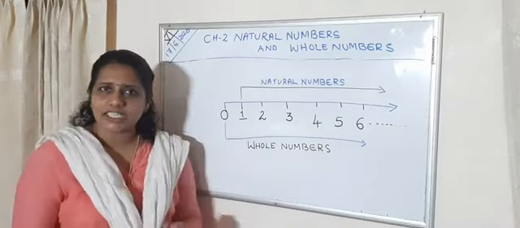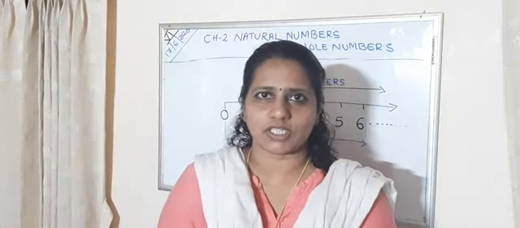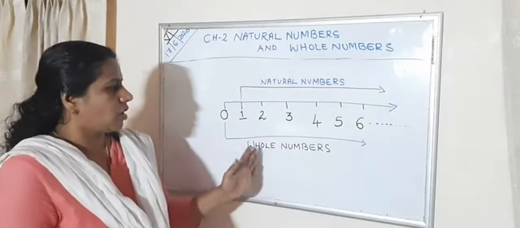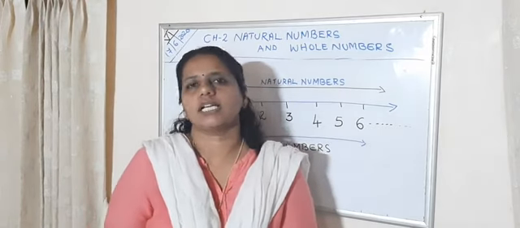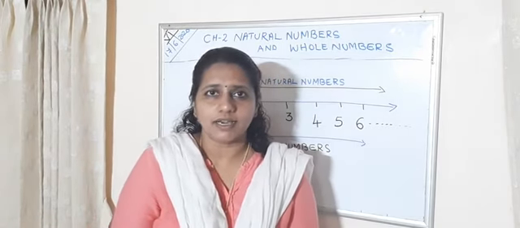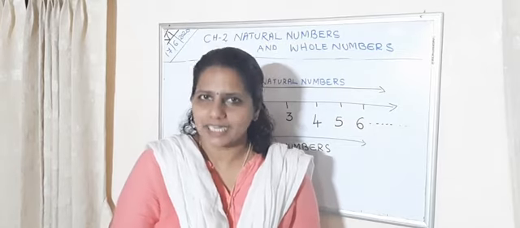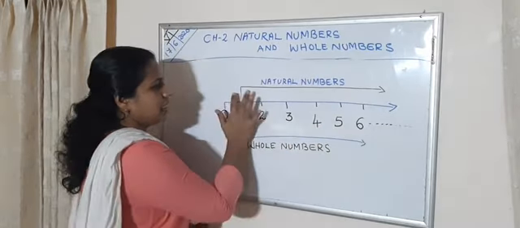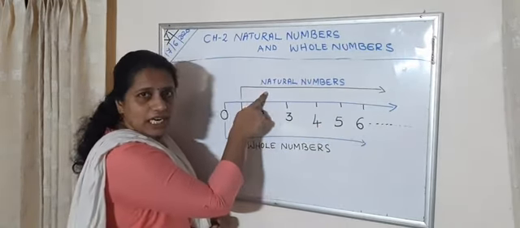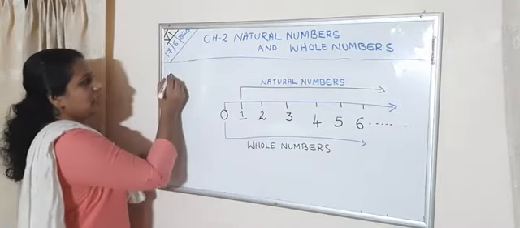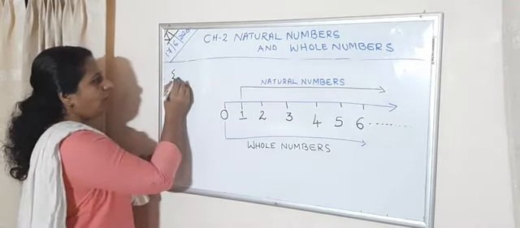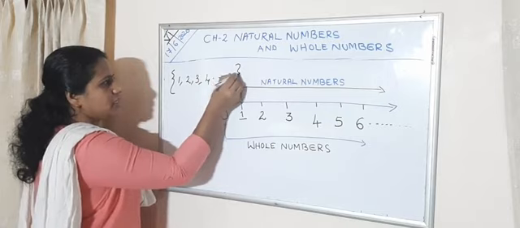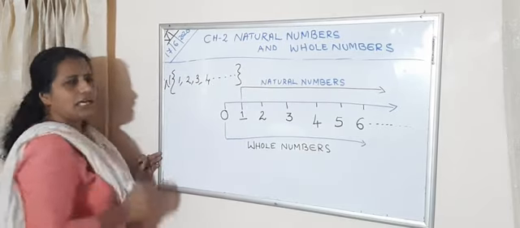In the first chapter you have already studied what is a natural number. In this chapter we are studying what is a whole number. Then tell me, what are natural numbers? Natural numbers are counting numbers, that is 1, 2, 3, 4, 5, 6. These numbers are called natural numbers. We can write these numbers as the set of 1, 2, 3, 4, and so on.